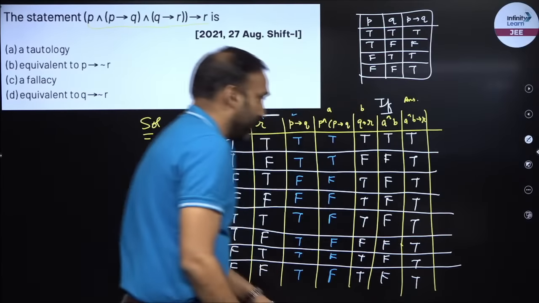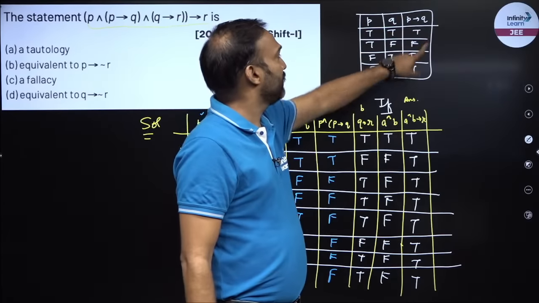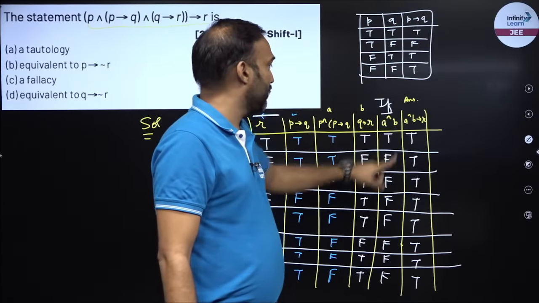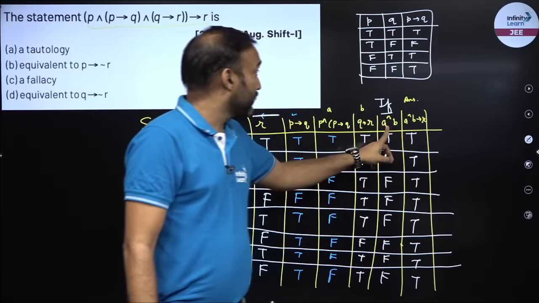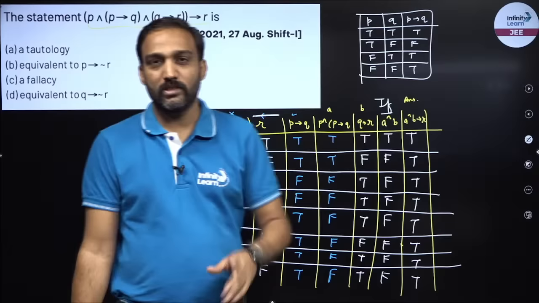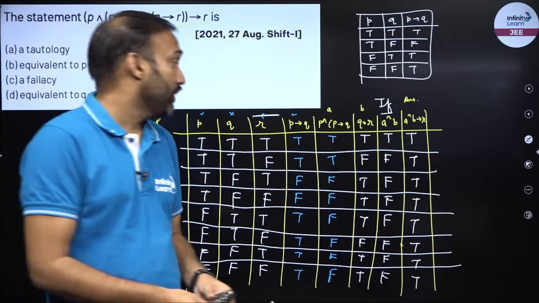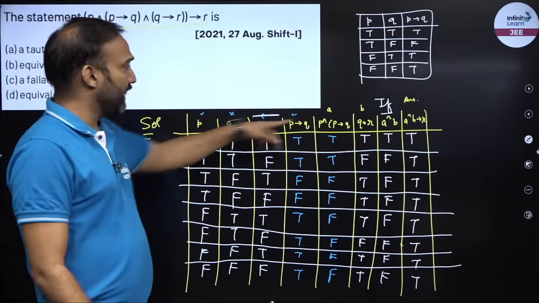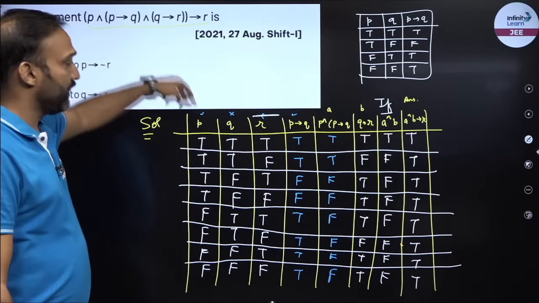right? Because if there is a false, then false will occur when P is true and Q is false. This is first, A and B. So I should have a true over here, and over here true, and over here false. I have no such case. So all of them outputs are true. So I can say this particular expression, right, which is written over here, it's a tautology.